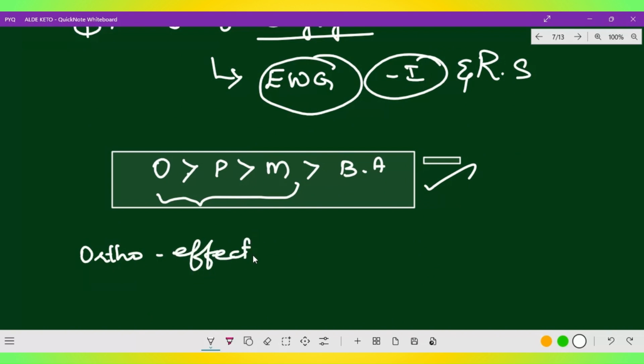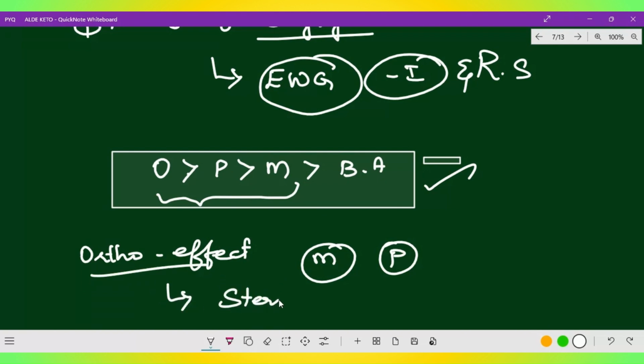The ortho effect means a substituted benzoic acid is stronger than the meta and para ones, right? Due to the ortho position, it involves a combination of steric effects. So the ortho effect is nothing but the steric effect. Which is most acidic?